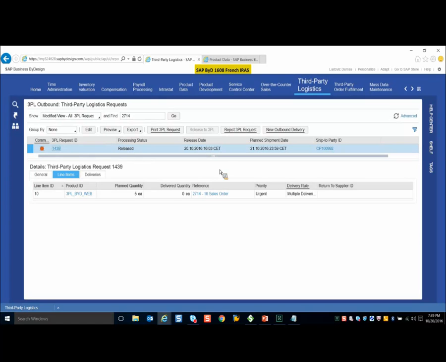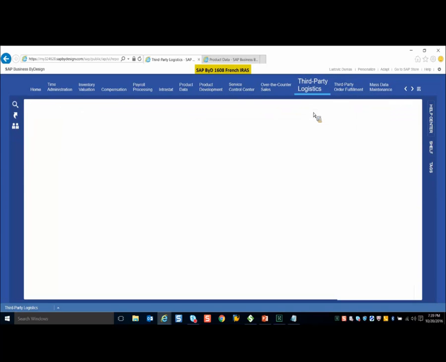Now let's look at another scenario, that is inventory notification. Inventory notification is nothing but the inventory changes that can be initiated and carried out at your 3PL site. What happens is it is possible that from the stock, your warehouse provider, due to some damage to the product or some other reasons, is scrapping the product, or sometimes consuming the product for project purposes, and there may be an inventory difference. So we do have an option of creating the inventory notification. This is the responsibility of the 3PL provider.